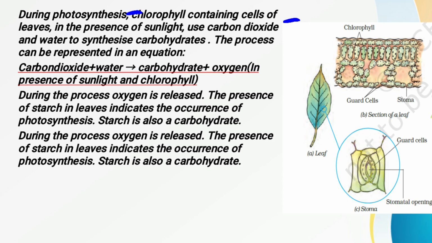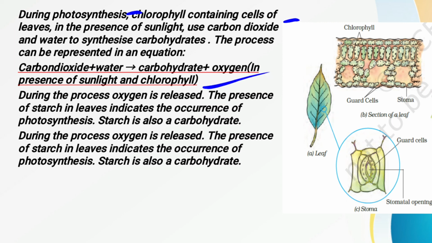It absorbs the sunlight from the sun, and afterwards it uses carbon dioxide and water to synthesize carbohydrates, means to prepare the carbohydrates. What is the function of the chlorophyll? Chlorophyll is present inside the cells of the leaves, and its function is to absorb the sunlight, and in presence of the sunlight it uses carbon dioxide and water to synthesize carbohydrates, and this process can also be represented by the equation that is given here.